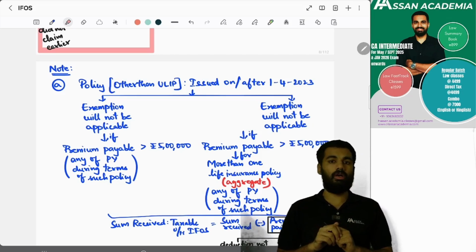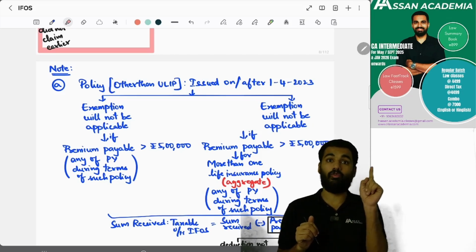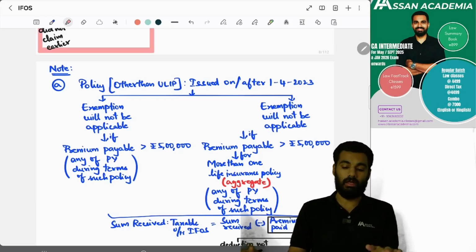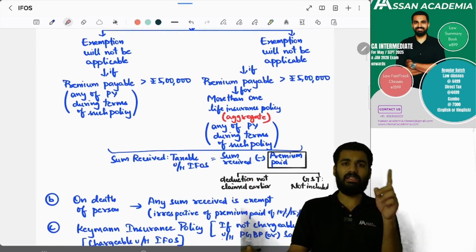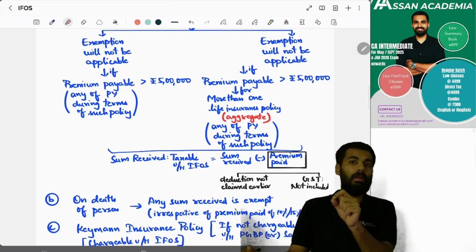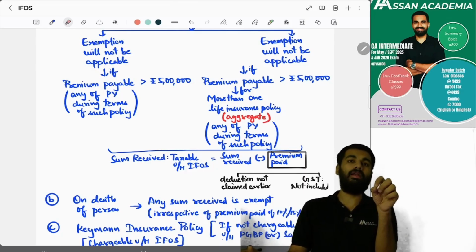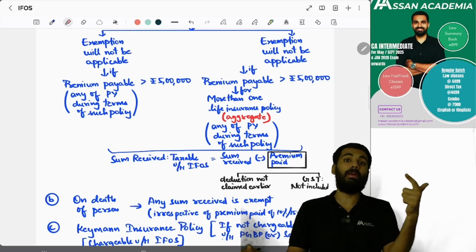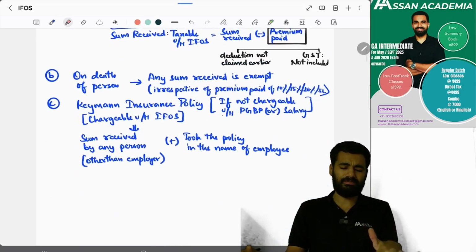That is the criteria, yes or no? 5 lakh rupees, if the policy is issued on or after 1st April 2023. Sir, yes. In that situation, it is the sum assured minus the total premium paid, where deduction has not been claimed in the previous years.